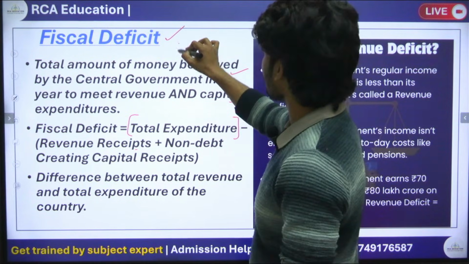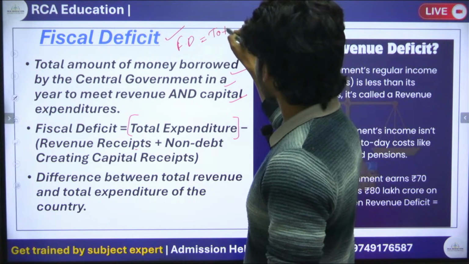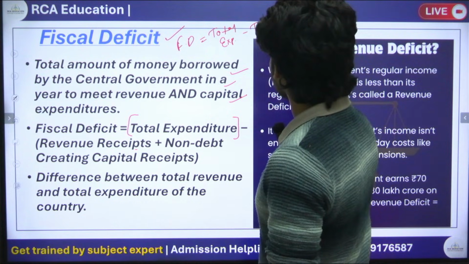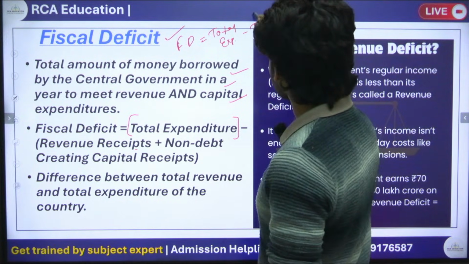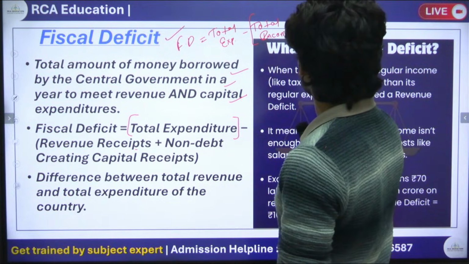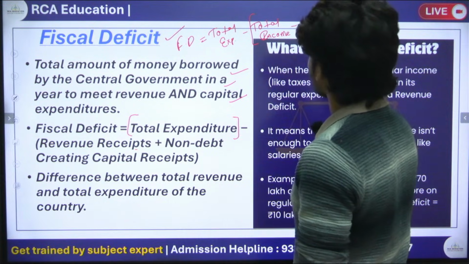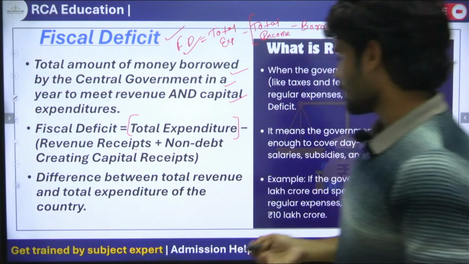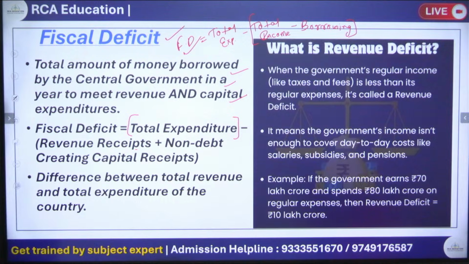So what is the formula of fiscal deficit? We can simply say that it is the total expenditure of the government minus total income, but we can't consider the income from borrowing, so we have to subtract this borrowing portion and we will get the fiscal deficit. Okay, so this is called fiscal deficit. Clear?